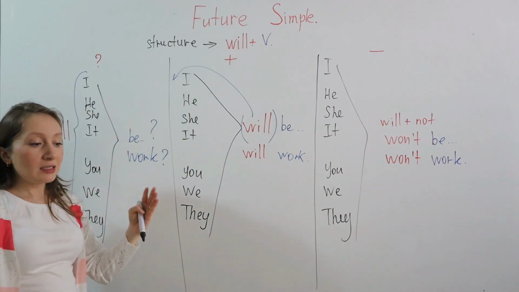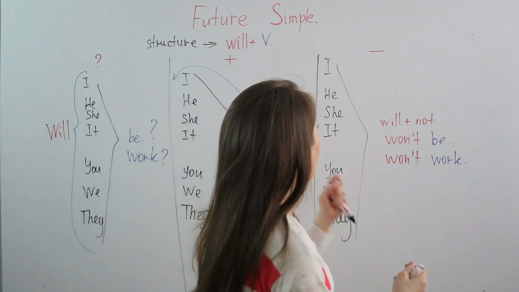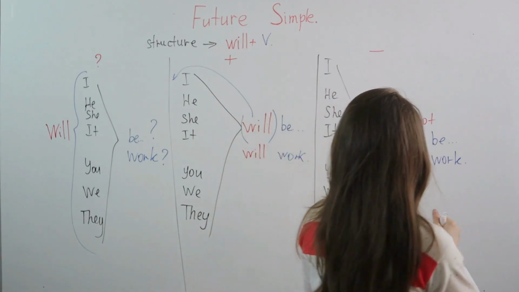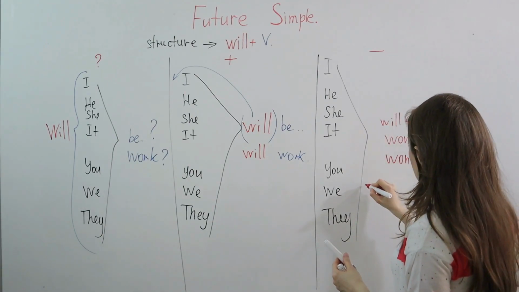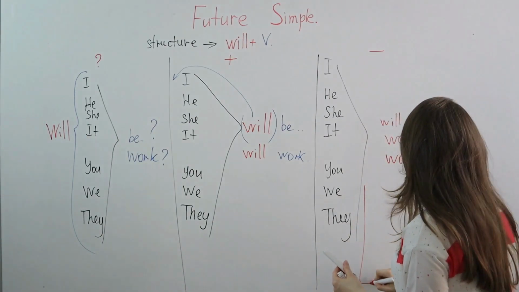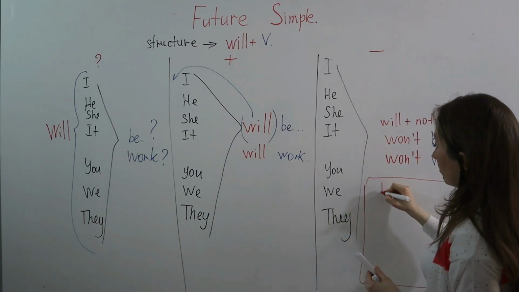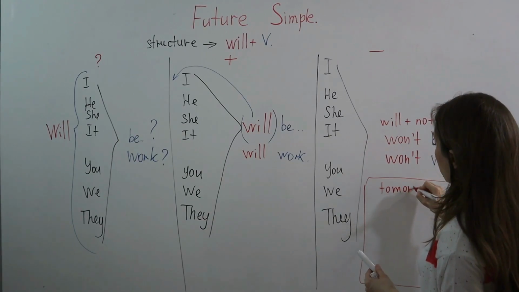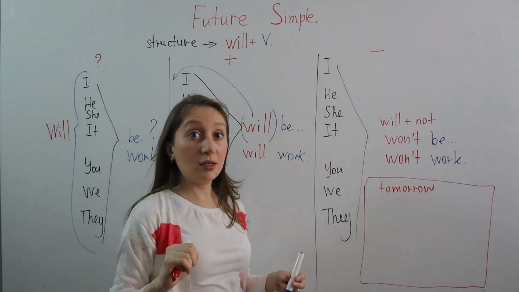So now tell me please, you know the word tomorrow? So actually I can write these helping words here. So we have the word tomorrow. You understand that it's about future, right?